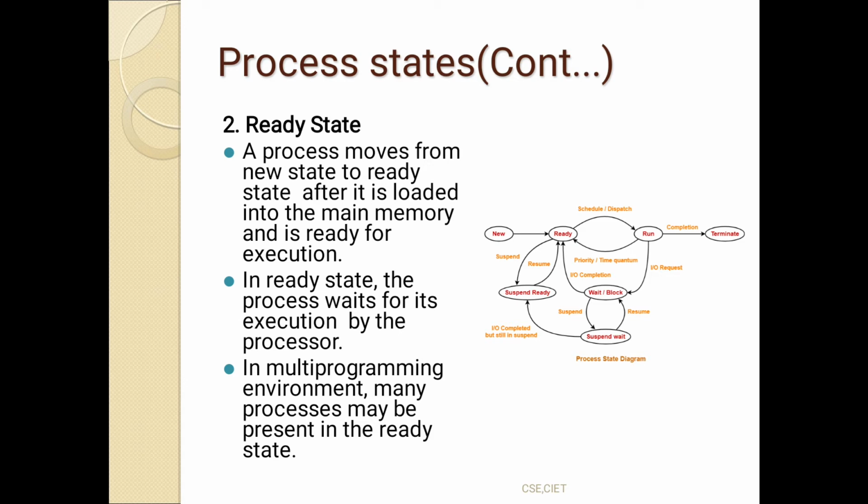But a process moves from the new state to the ready state after it is loaded into the main memory. Here we must remember that in the new state the program is in the secondary memory, but in the ready state it is in the main memory, ready for execution.